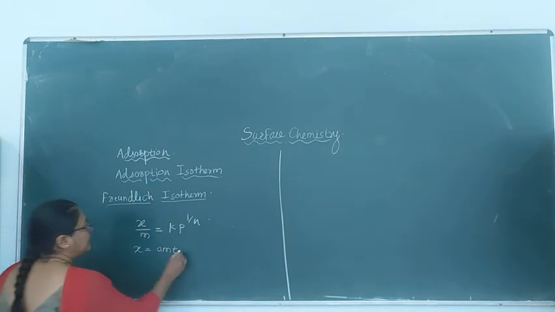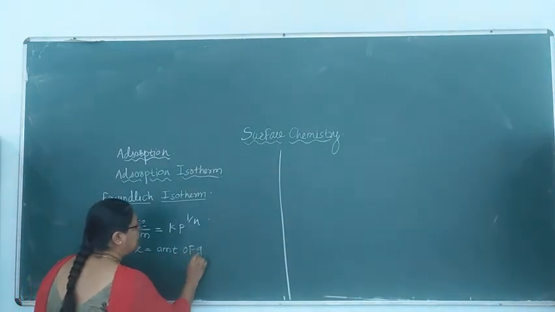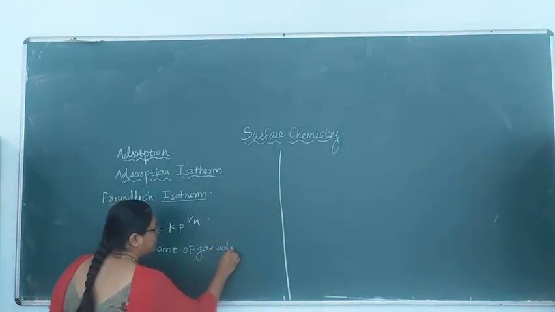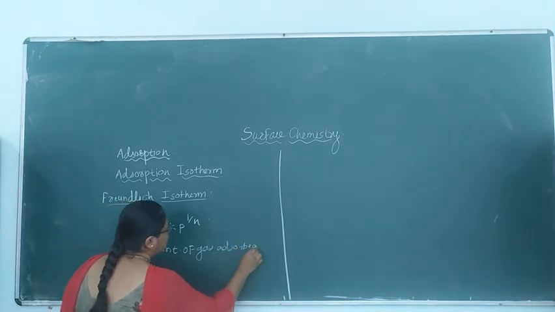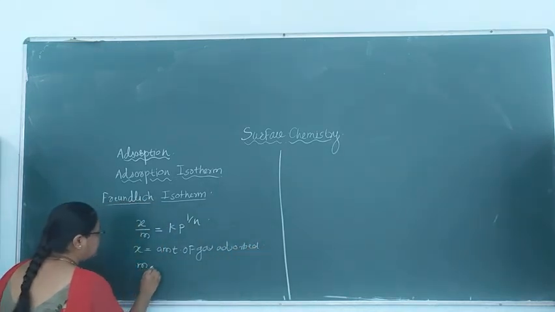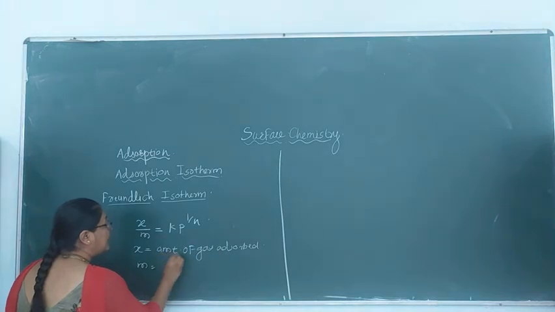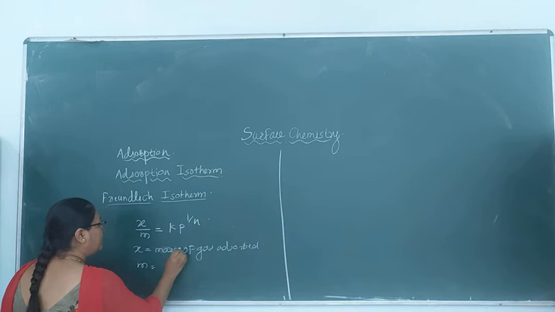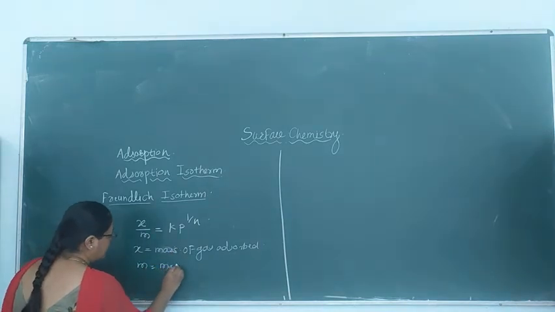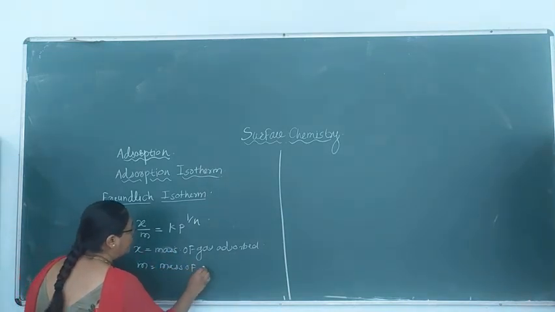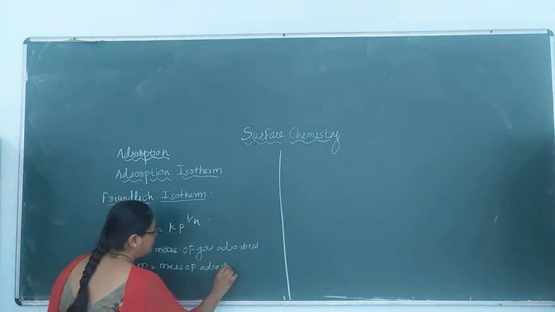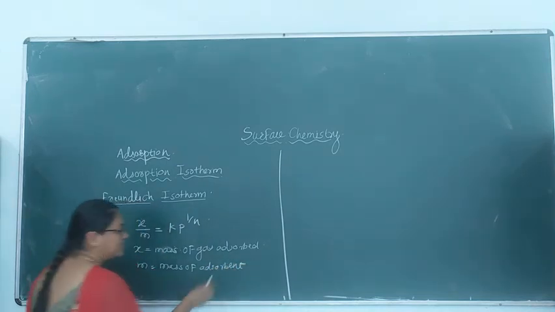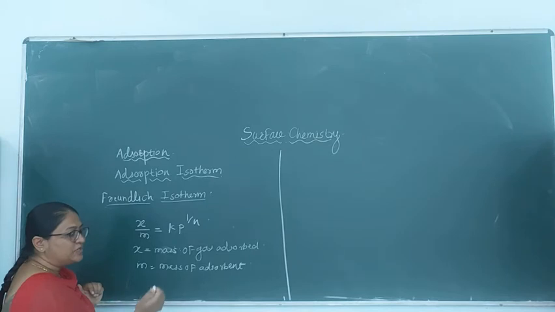Now x is the amount of the gas adsorbed. m is the mass of the adsorbent, that means the solid surface on whose surface the adsorption takes place.